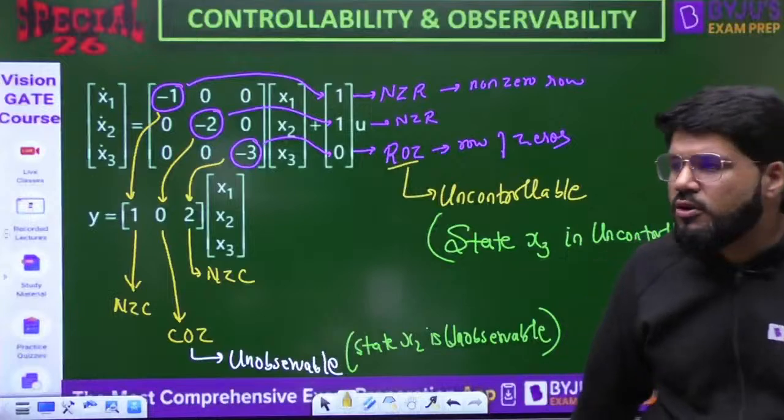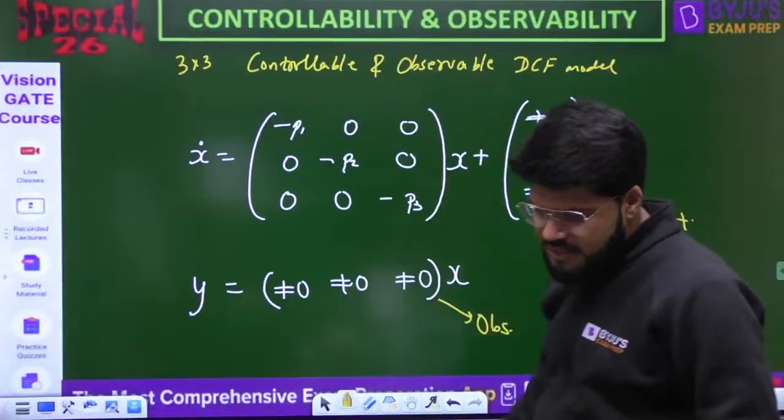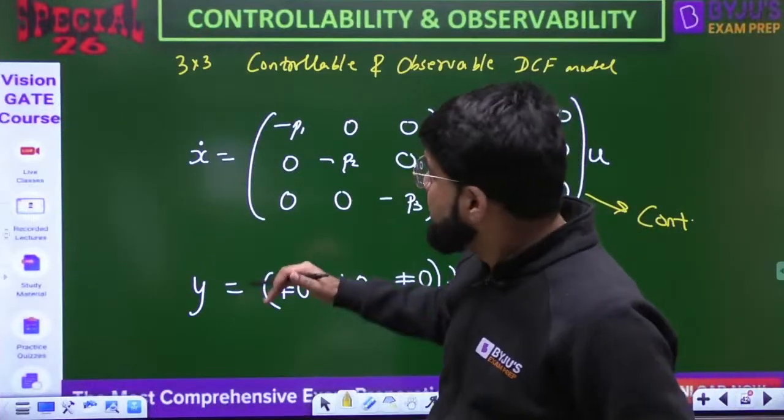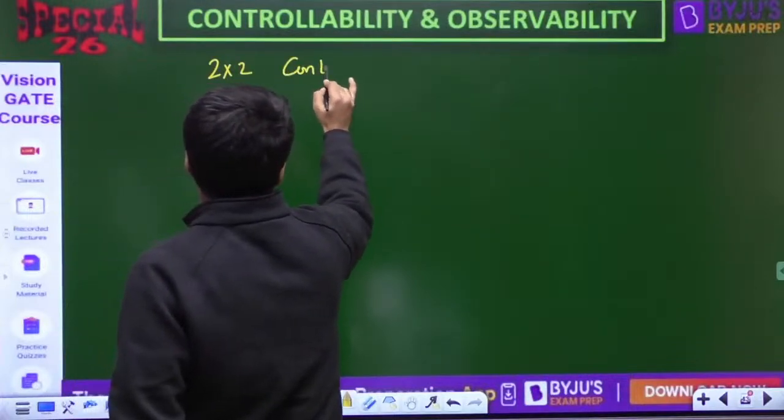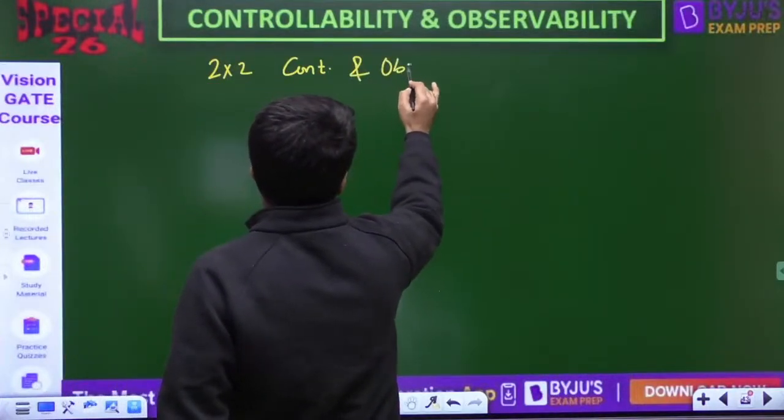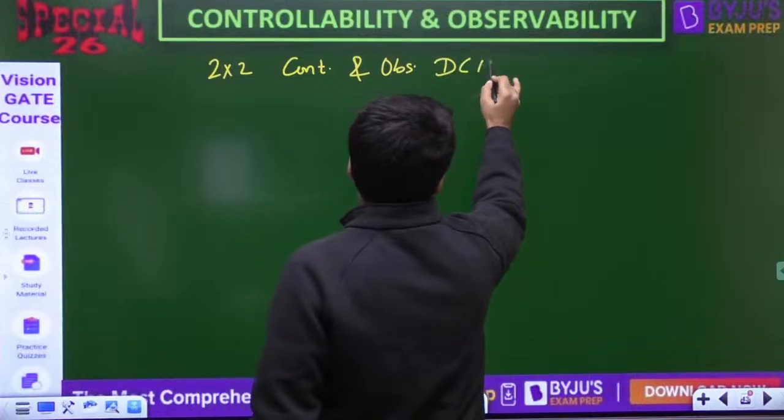So I have generalized this for you. ठीक है? अच्छा जी, अब देखो. Similarly, can we also write the 2x2 controllable and observable canonical form?